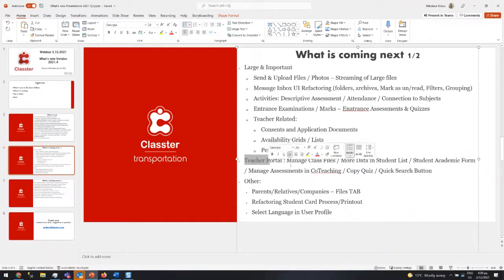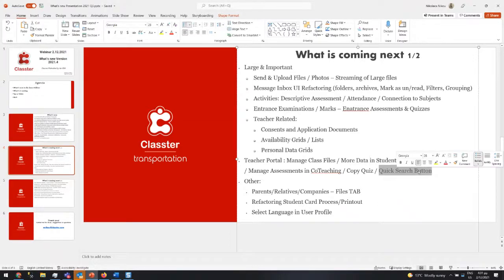In the teacher portal, we are going to add the capability to manage files in the group. We are going to give more data in the student list and the ability to add more data into the student academic form. This one I already described: the ability to see assessments that are scheduled from other teachers who teach the same course with me in the same class. Copy quiz from one year to the other, so I have a quiz from one year and copy it to the other one.